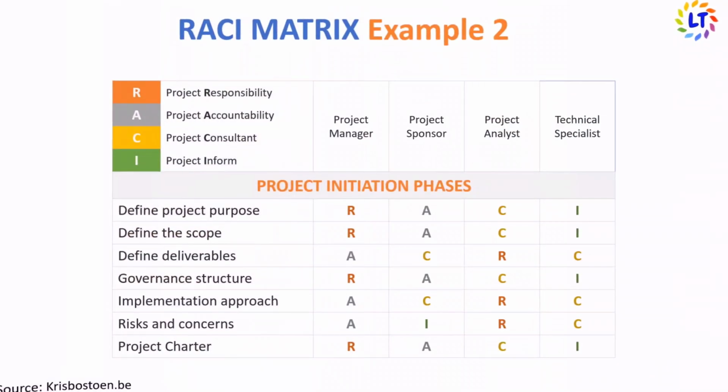The first process is project planning, and in project planning we need different functions. The project owner will be accountable, which is shown with A. Business subject matter expert and business analyst will be consulted, which is shown with C. Project manager will be responsible for completion of any task, which is shown with R, and software engineer will be informed, which is shown with I. Likewise, in the project initiation phase, project owner will be accountable, business SME and business analyst will be consulted, project manager will be responsible, and software engineer will be informed.